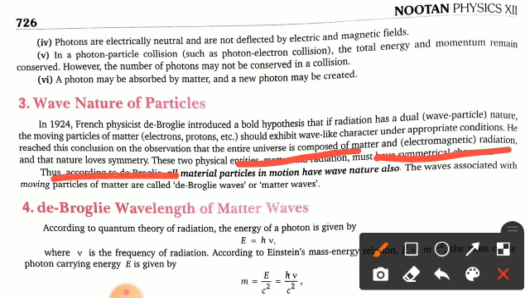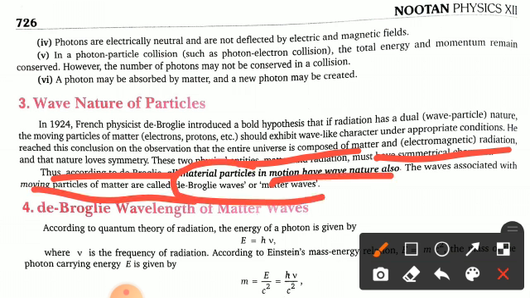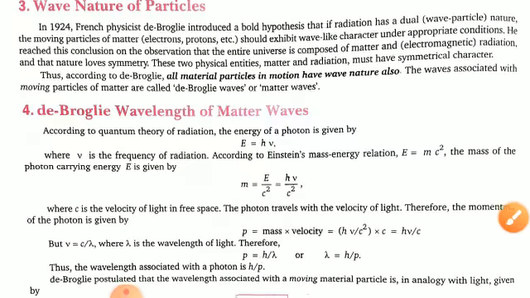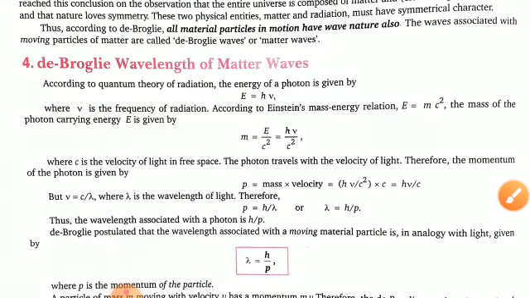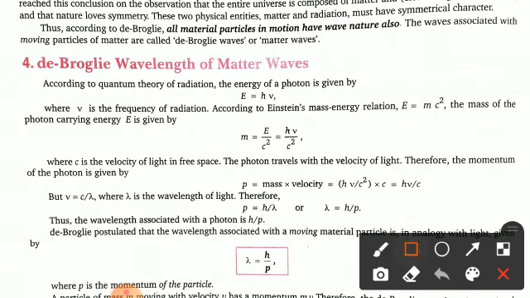Thus, according to de Broglie, all material particles in motion have wave nature also. The waves associated with moving particles are called de Broglie waves. This is the most important one. Now here you can see the de Broglie wavelength of matter waves, and how we can calculate it.